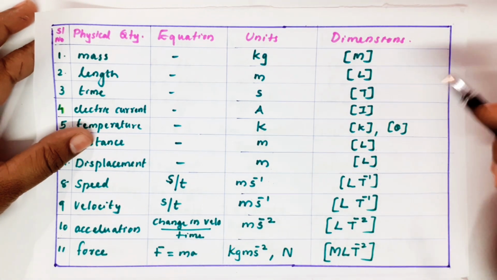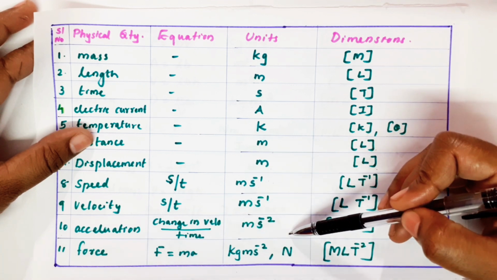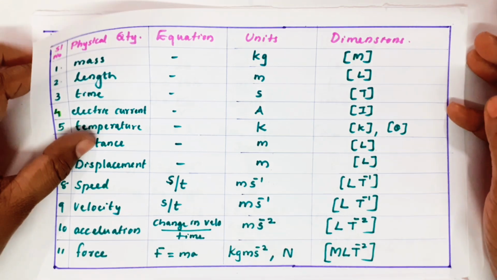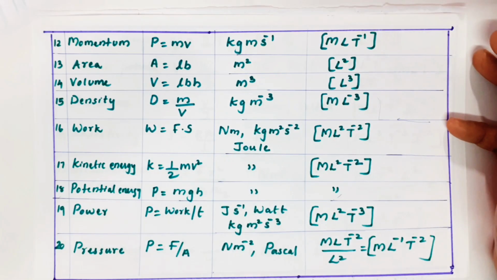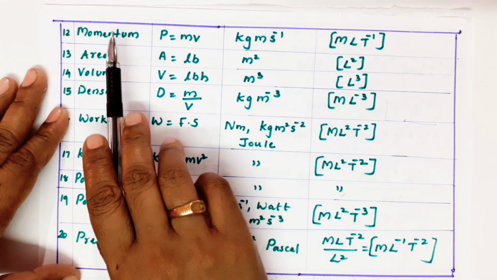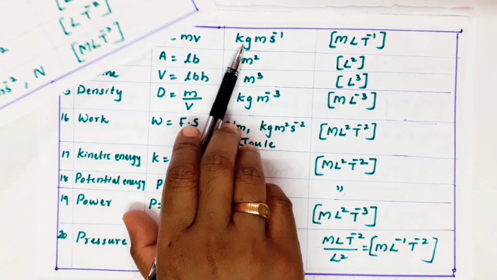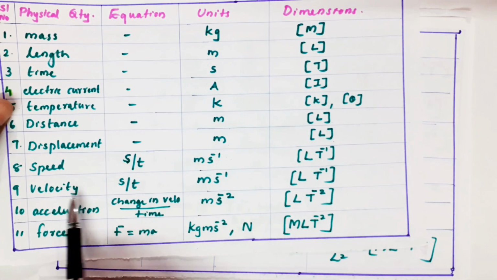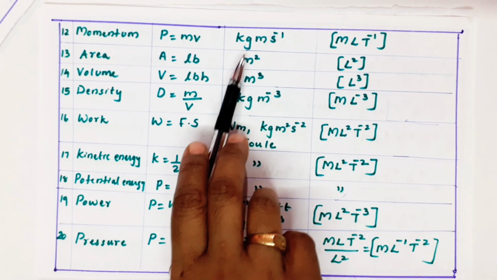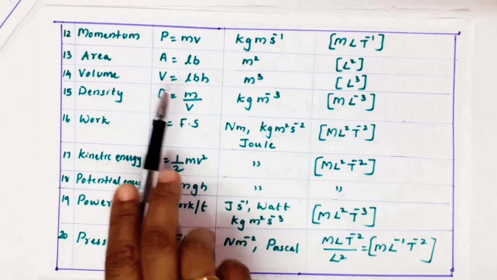If possible you remember. The unit of velocity is meter per second. Unit of acceleration is meter per second square. And the unit of force is kg meter second minus 2. Now, I am writing only the quantities you learned till 10th. Momentum. What is momentum? Mass into velocity. Mass, kilogram. Velocity, meter per second. So it is M L T minus 1.